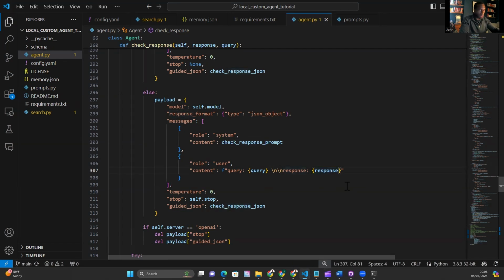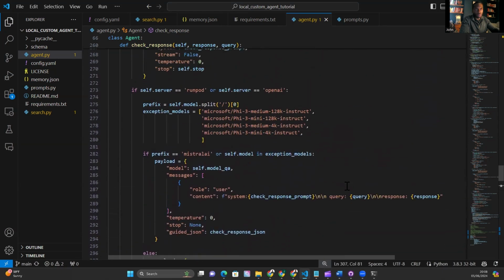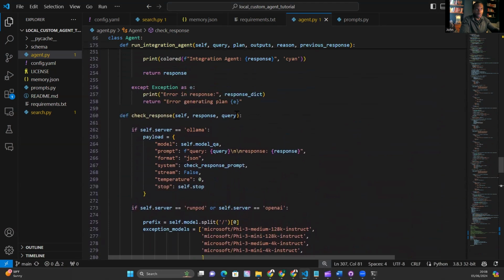So I'm going to make a live amendment to the code, and I'm going to include within the check the memory.json, so the quality assessment agent is also aware of the previous answers that we've given it. I think that should solve the problem. So I'm going to give it a pause here and make those amendments, and I'll come back to you and explain how I've made them.